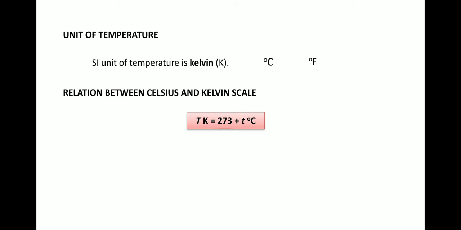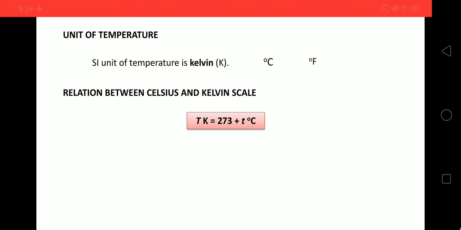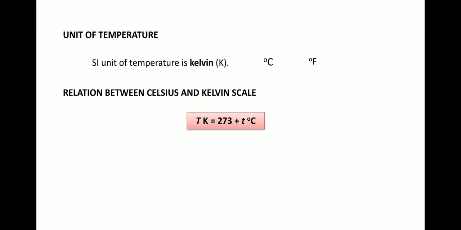Capital T_K represents the Kelvin scale temperature. Don't be confused: capital T always represents the Kelvin scale, and the small t here represents the Celsius scale. So T_K is equal to 273 plus t degree Celsius.